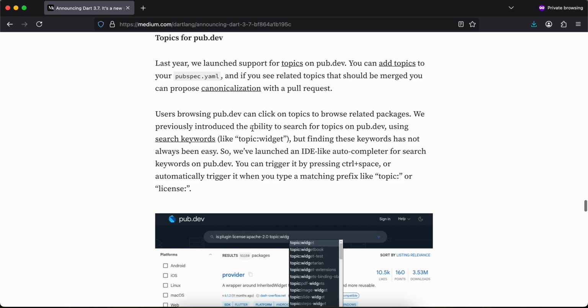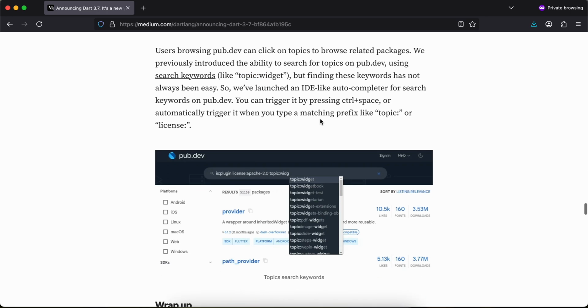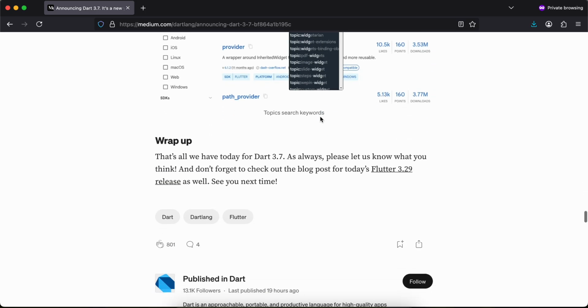We previously introduced the ability to search for topics on pub.dev using a search keyword like topic:widget, but finding these keywords has not always been easy. So we are launching an IDE-like autocompleter for search keywords on pub.dev. You can trigger it by pressing control space, or by automatically triggering it when you type a matching prefix like topic: or license:.